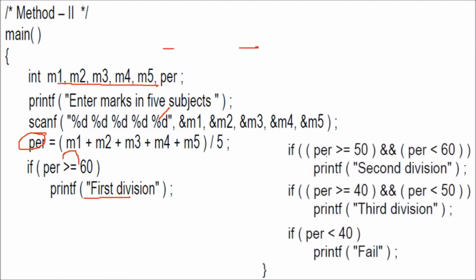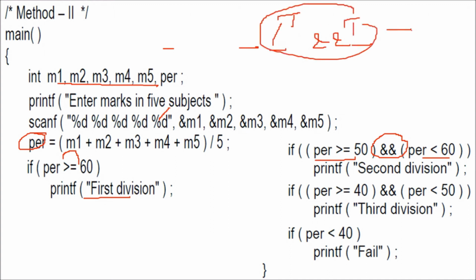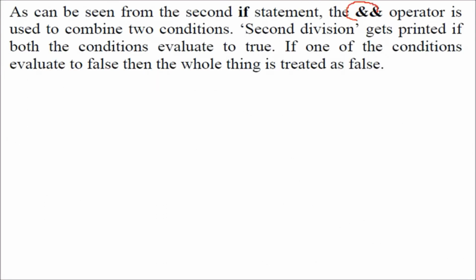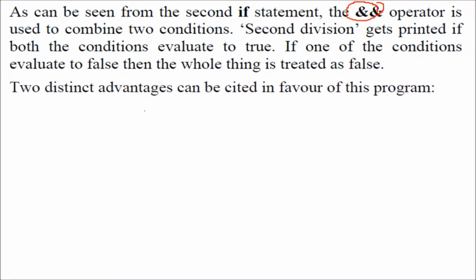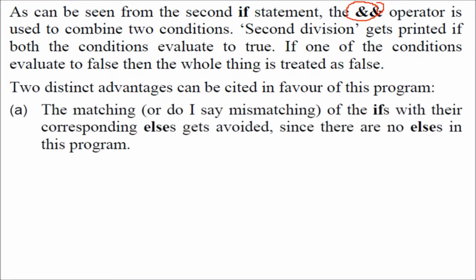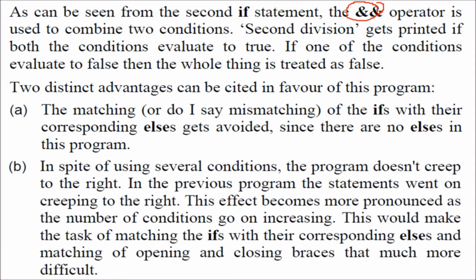What we can do here is, if PER is greater than 50 and PER is less than 60, with AND, if both the conditions on the left and right hand side are true, then only it is going to give you true. So if both are true, then second division. Then we again check if between 40 and 50, if both these are true, we say third division, and then if PER is less than 40, we say fail. So same thing we have done with the ampersand operator, and the two distinct advantages we see here. First, we don't have to match so many if and else's, and we have various conditions, but still this program becomes more effective than multiple if else's.